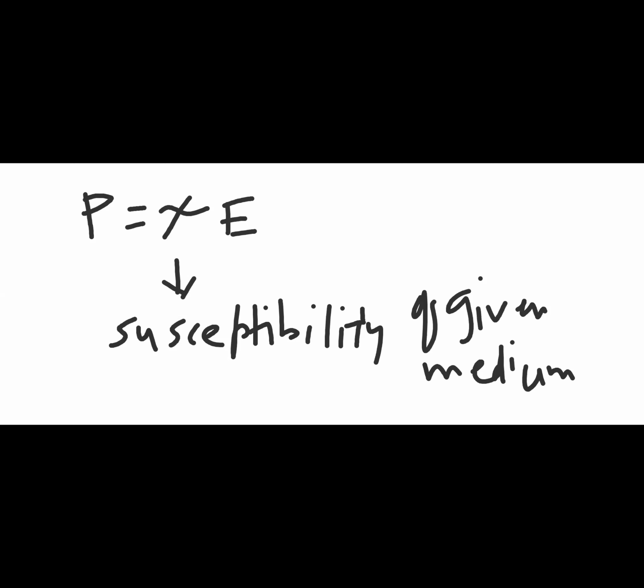So basically, susceptibility defines how much external electric field a body can allow to penetrate within itself.